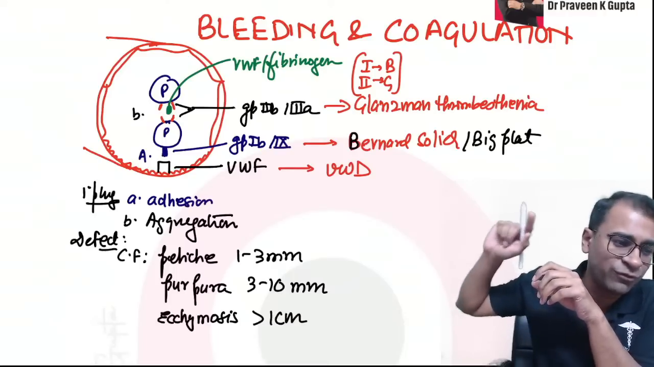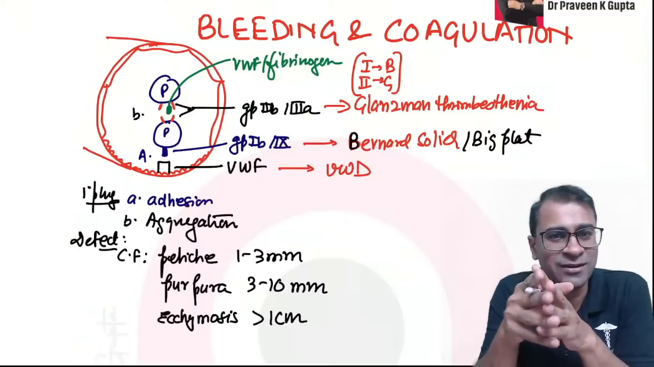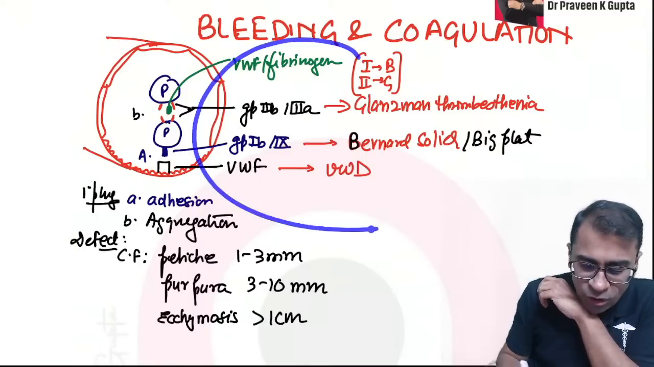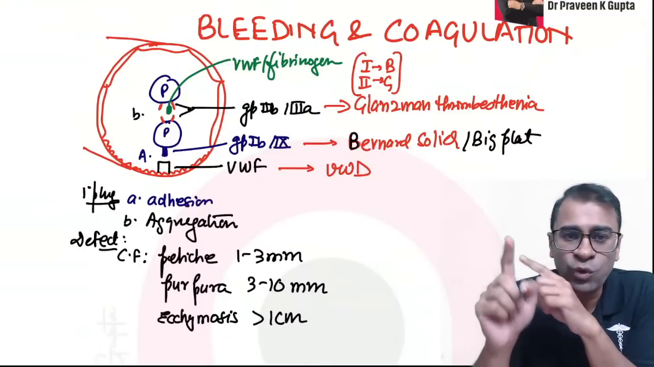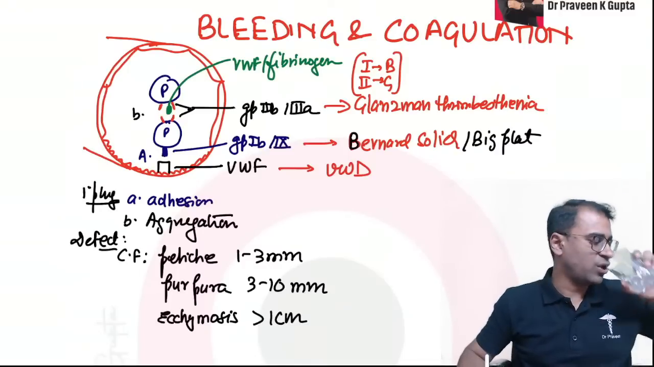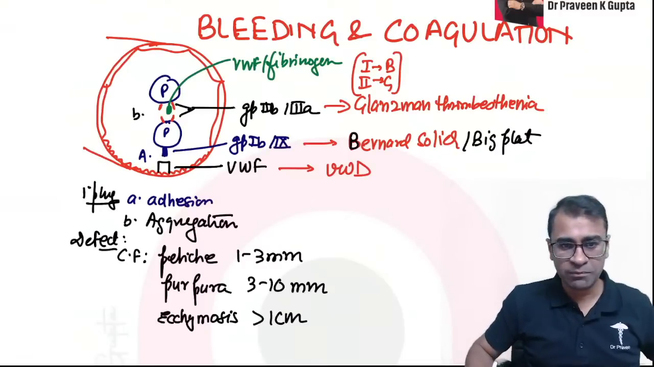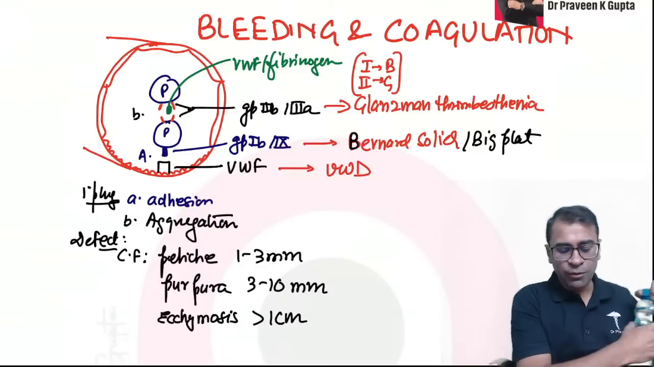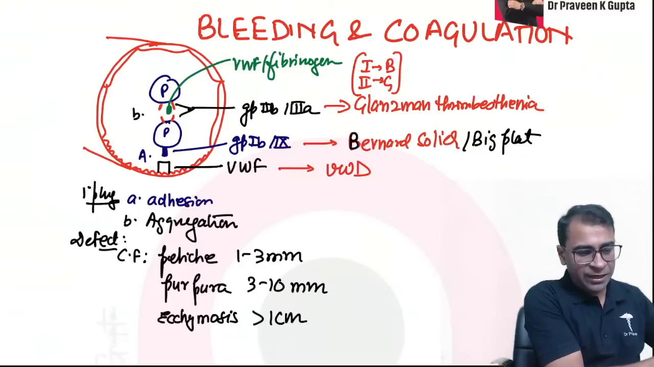Now I have a question for all of you here. Wonderfully you are answering it. Now tell me, in all of these diseases, which of them will show you high APTT? That's the question to all of you. Fatafat. Chalo. Now we'll discuss the defects in the primary plug defects.